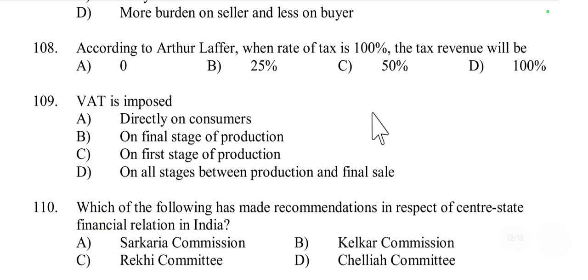Then question number 109. VAT means value added tax is imposed directly on consumer? No. On final stage of production or first stage of production? On all stages between production and final sale? Yes. Value added. So value added means on all stages between production and final sale, value is added. So VAT is a multi-stage tax. It is levied on the value added at each stage of the production and distribution chain. So option D is the right answer.